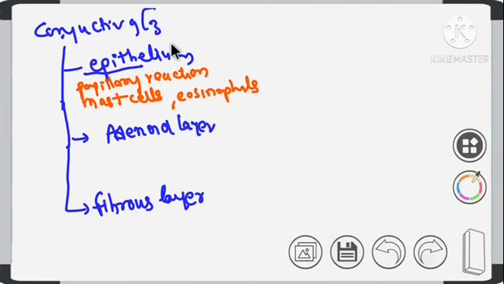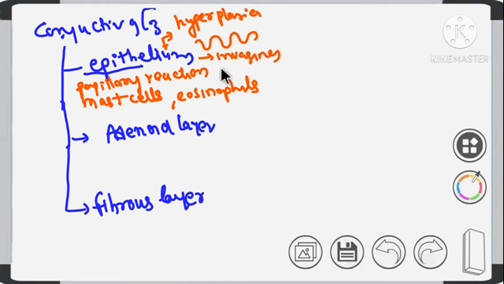The epithelium undergoes hyperplasia, meaning the cells will divide, right? There will be hyperplasia of the epithelium, and this epithelium will invaginate into the subepithelium. So these are the changes that take place in the epithelium.